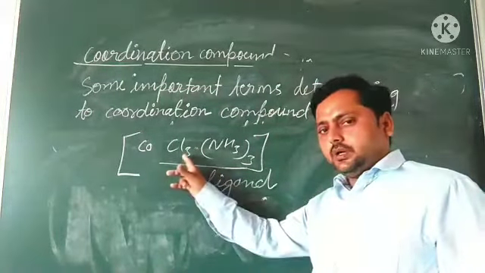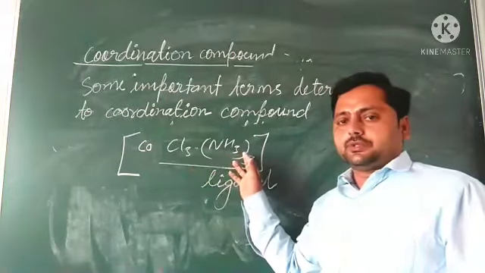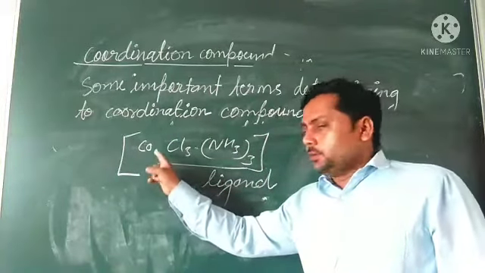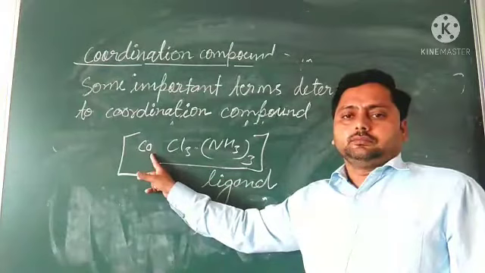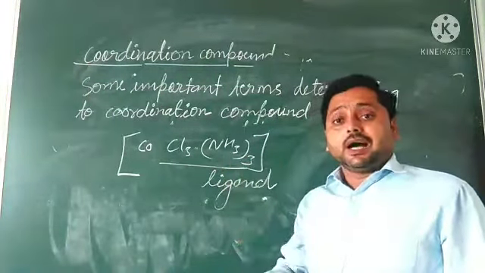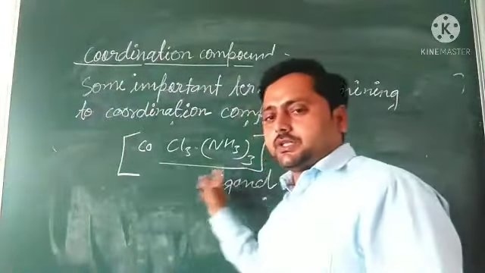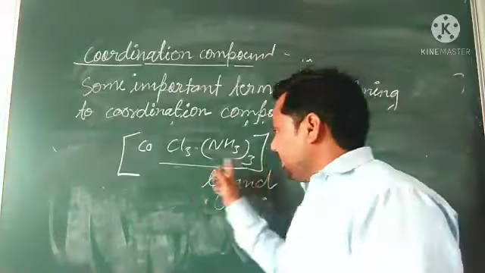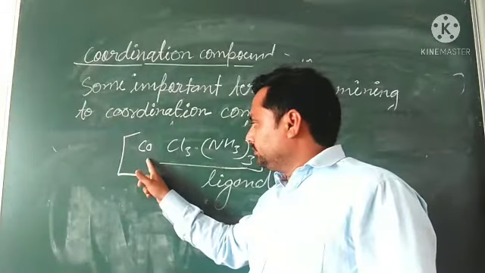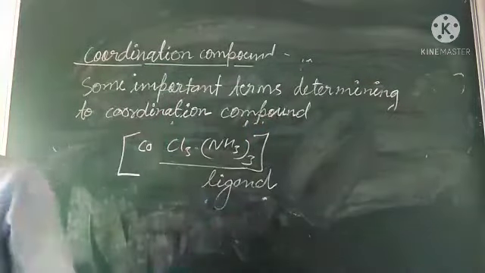Ions or molecules bound or linked to the central metal atom in a coordination entity are known as ligands.